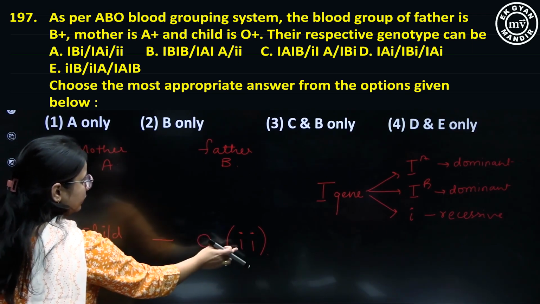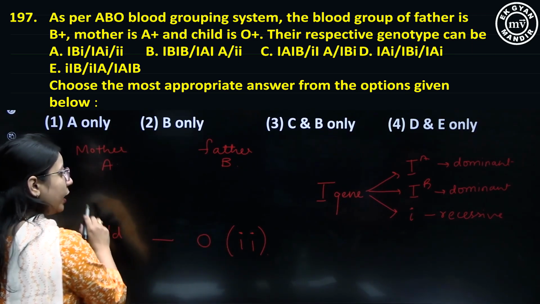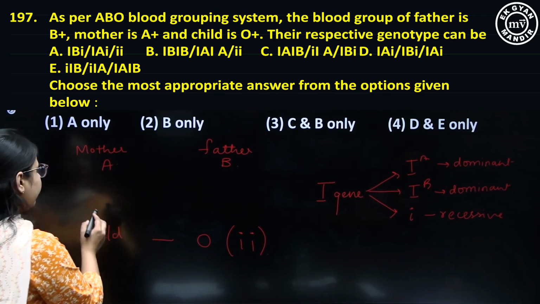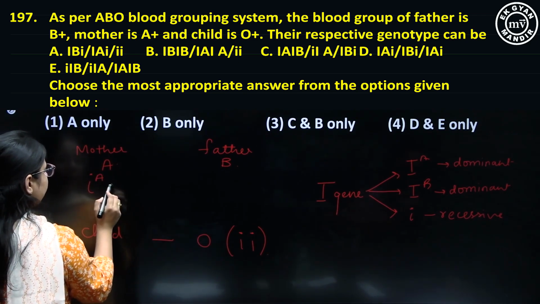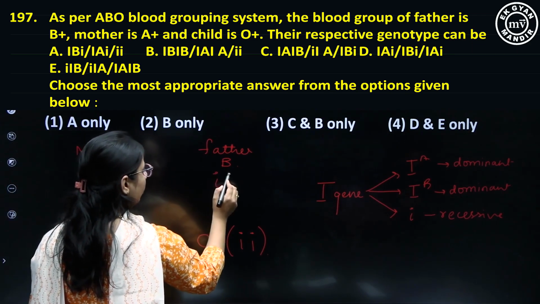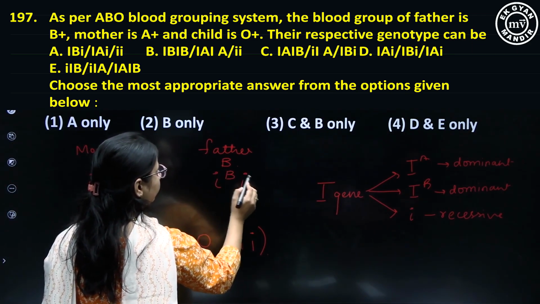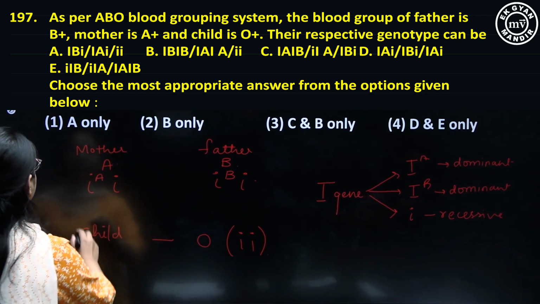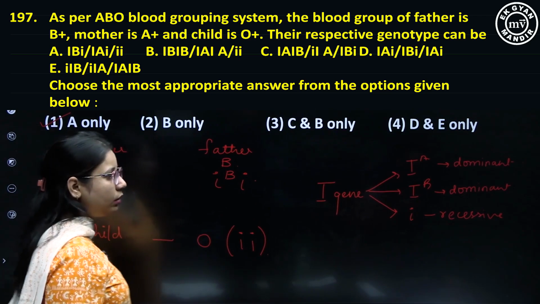And mother, ये जीनोटाइप तभी आएगा when the mother and father they are heterozygous. That means यहाँ होगा IAi और यहाँ होगा IBi. So the correct option is option number 1.